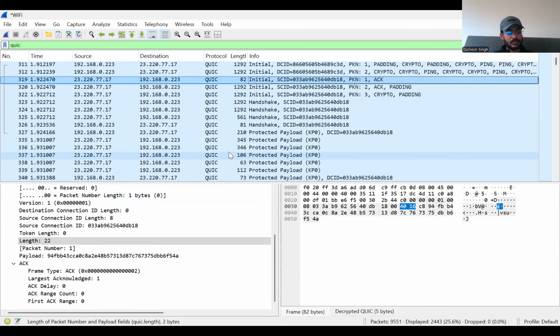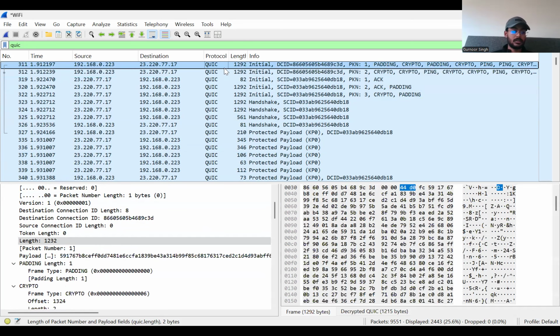What I would often say here is that the TLS handshake happens inside the transport layer, unlike TCP where TLS is a separate layer. We just observed that QUIC achieves these connections much faster. And the key takeaways as well: QUIC is much faster, more secure, and better suited for today's mobile and cloud environments than TCP. Other than that, it represents a major shift in how we think about internet transport, combining the best of UDP's speed and TCP's reliability.